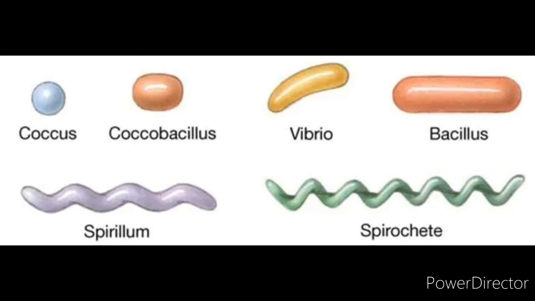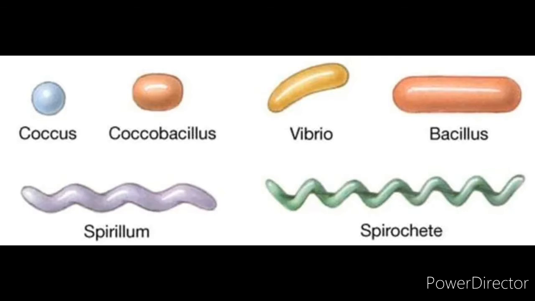Based on the shape, there are 4 common forms of bacteria: Coccus, Bacillus, Spirillum and Vibrio. Coccus. These are bacteria with a spherical or ovoid shape. Bacillus. These are rod-shaped bacteria. They may occur in a single rod shape, or they may also occur in the form of jointed ends.